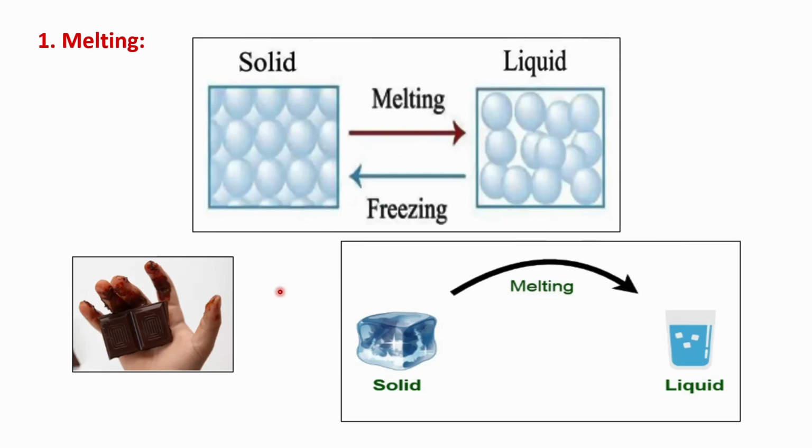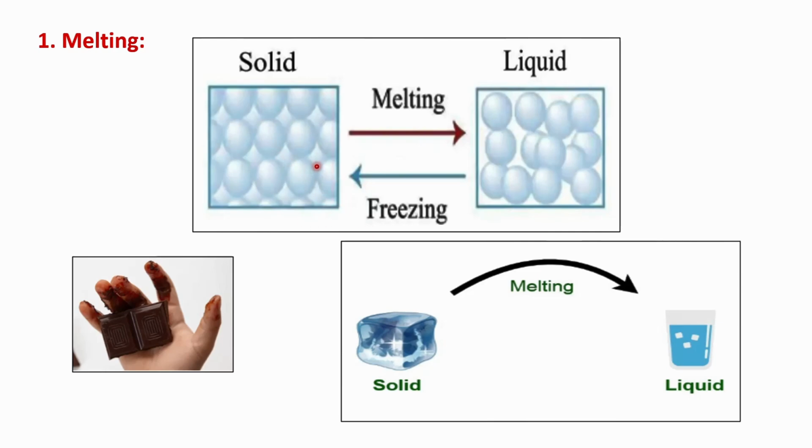For example, let's start with melting. Let's start by asking why, if ice or a solid is heated, it melts and turns into a liquid. If a solid is heated, the energy makes the particles vibrate faster and faster. Then the particles are able to move around each other.